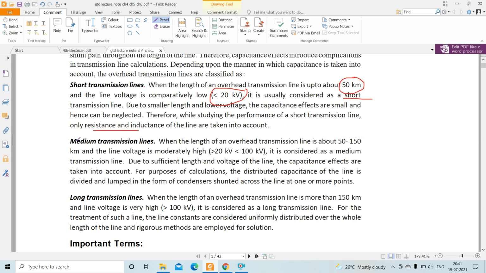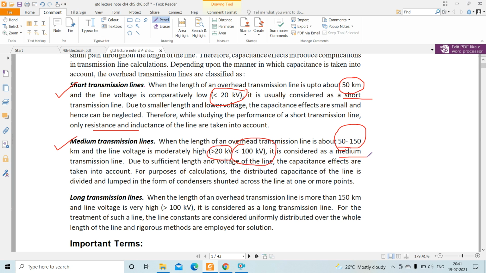Then the medium transmission line. When the length of the overhead transmission line is about 50 to 150 kilometer and the voltage is moderately high, that is greater than 20 kV but less than 100 kV, it is considered a medium transmission line.